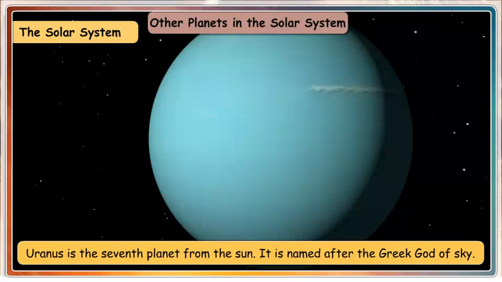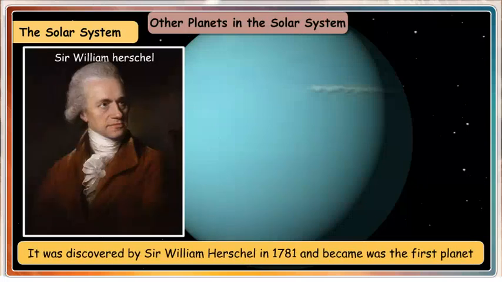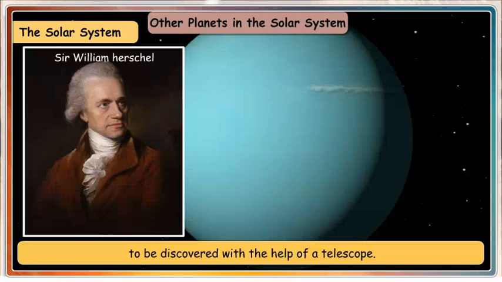Uranus. Uranus is the seventh planet from the Sun. It is named after the Greek god of sky. It was discovered by Sir William Herschel in 1781 and was the first planet to be discovered with the help of a telescope. It has 21 known moons and has rings around its equator.